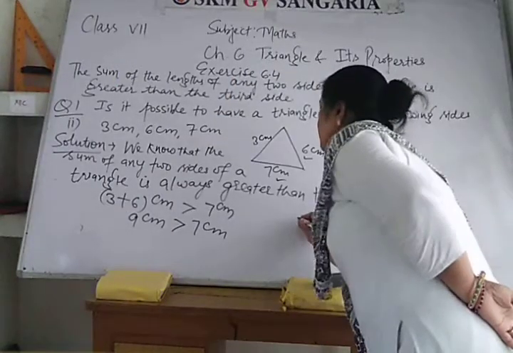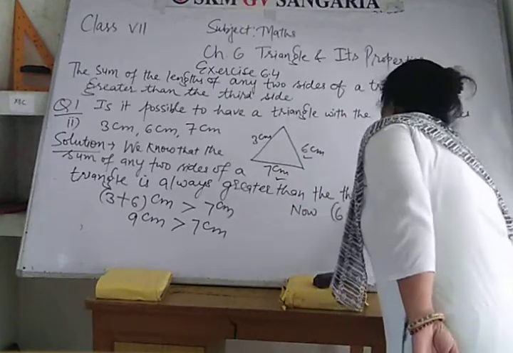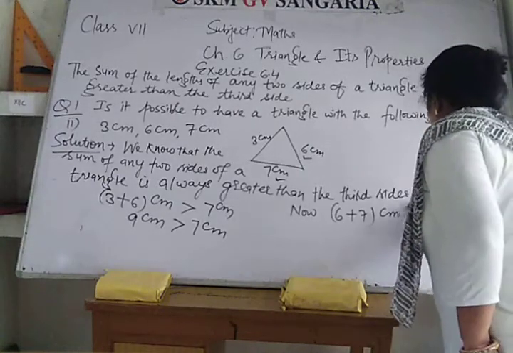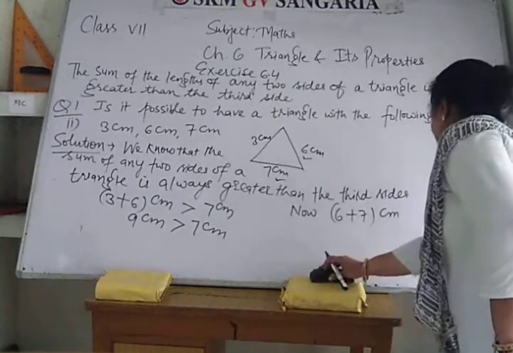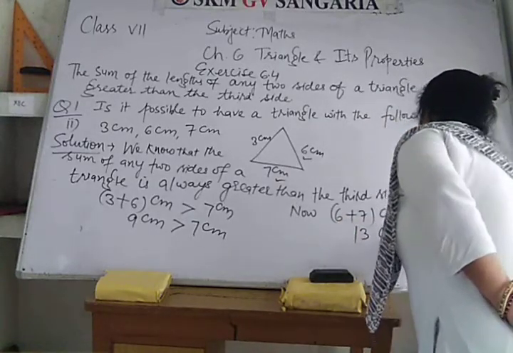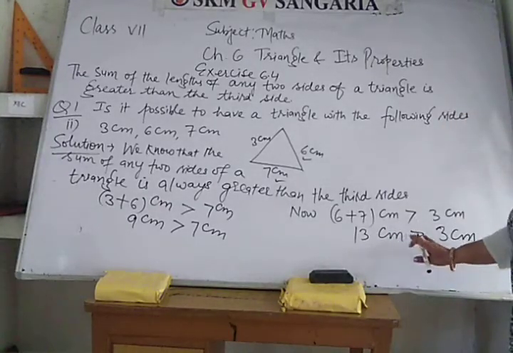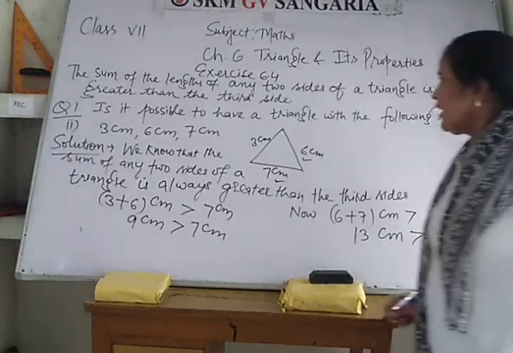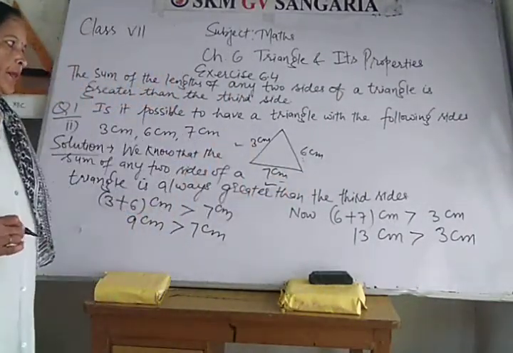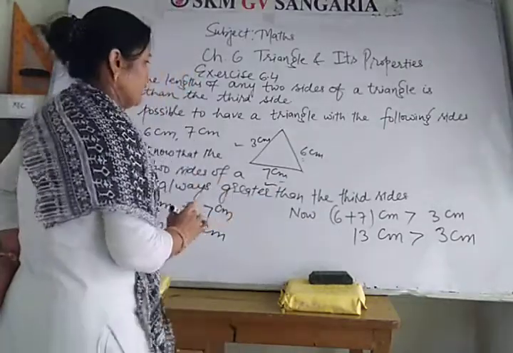So now 6 plus 7 centimeter should be greater than 3 centimeter. So 6 plus 7 is 13 centimeter, which is greater than 3 centimeter. So it's true. Now we are going to take this side and this side, 7 centimeter and 3 centimeter.